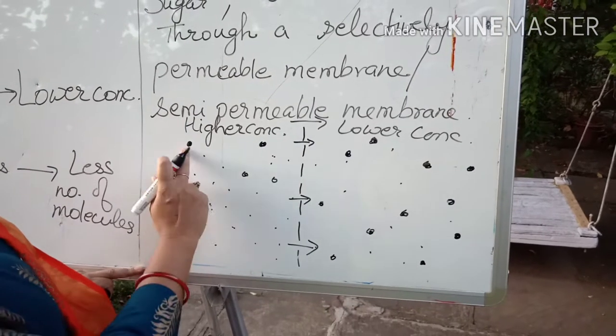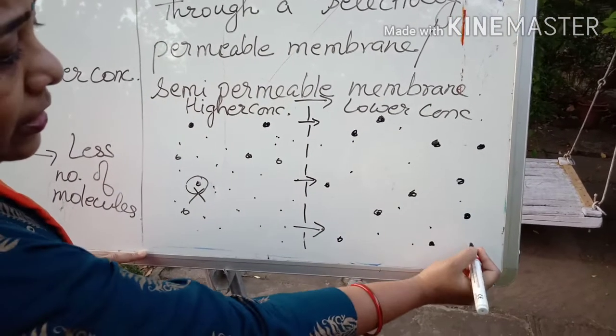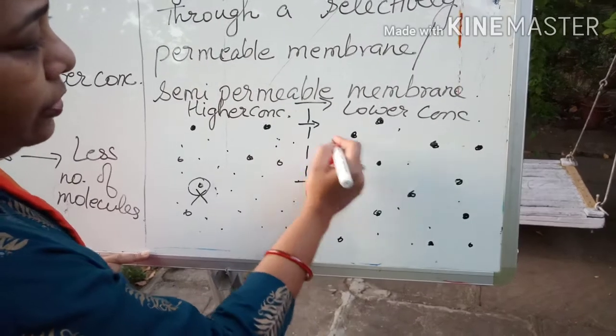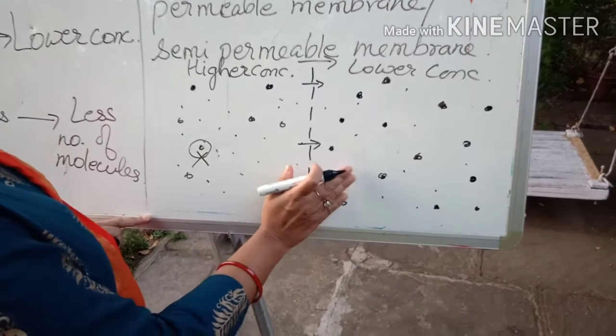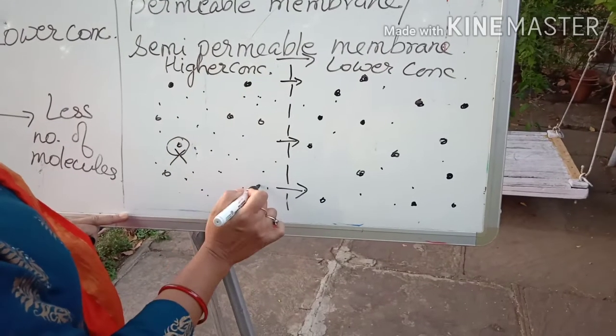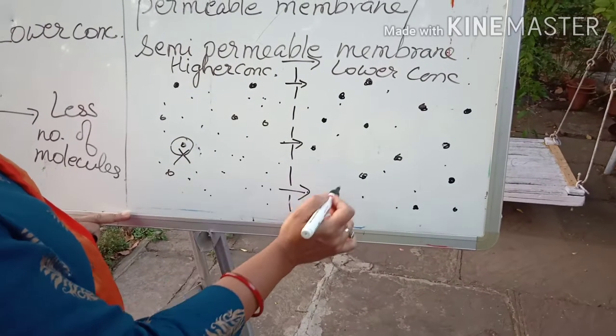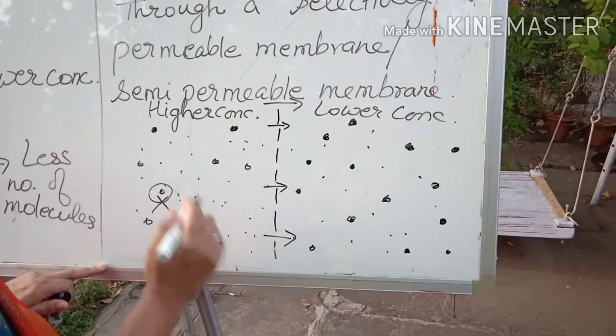See, here I have shown you 1 2 3 4 5 6 7 only, and here the number of the bigger dots, that is the solute particles, is more. So the solvent is only moving, so the number of solvent particles is more here, higher concentration to the lower concentration. This is the basic thing we have to say.